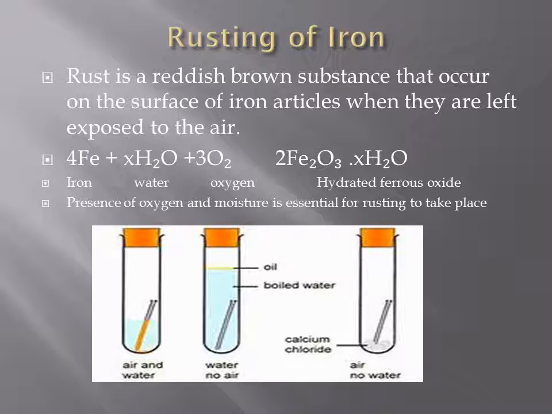In test tube 2, add boiled water. Boiled water means air is removed from it. So add some oil on it so that it forms a thin layer above water and does not allow air to get dissolved into it. Now in the third test tube, add ordinary tap water and cork it.